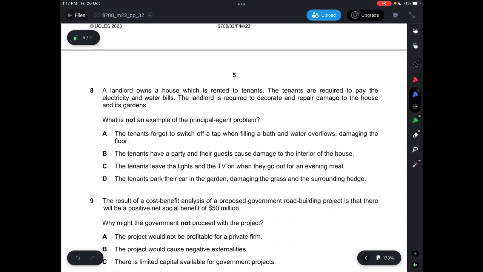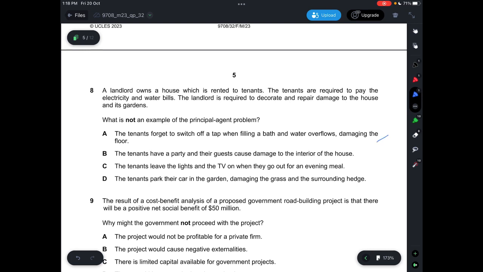Question 8. A landlord owns a house which is rented to tenants. The tenants are required to pay the electricity and water bills. The landlord is required to decorate and repair damage to the house. What is not an example of the principal agent problem? Okay, A says the tenants forget to switch off a tap when filling a bath and water overflows, damaging the floor. This is a principal agent problem.